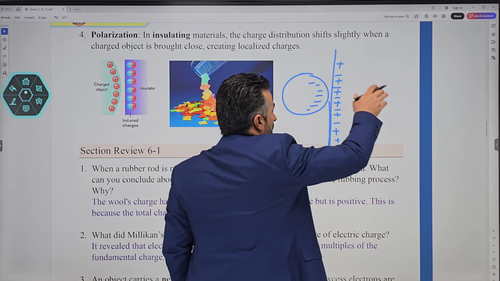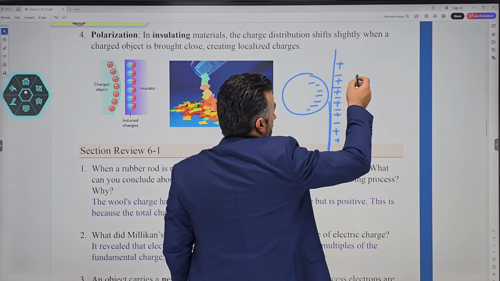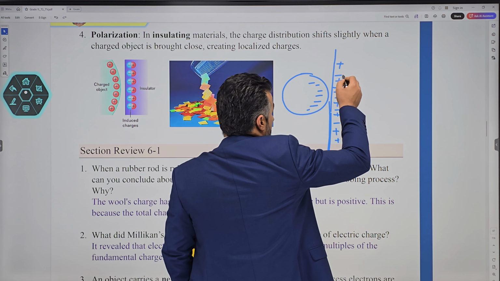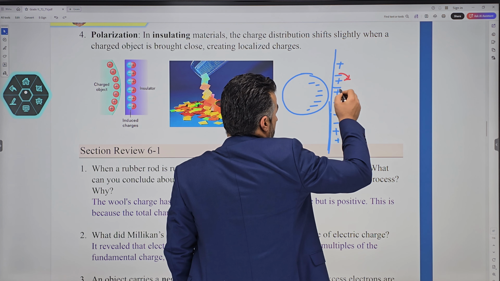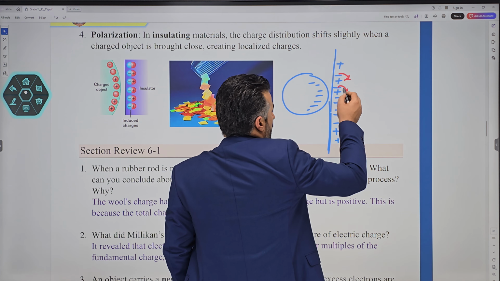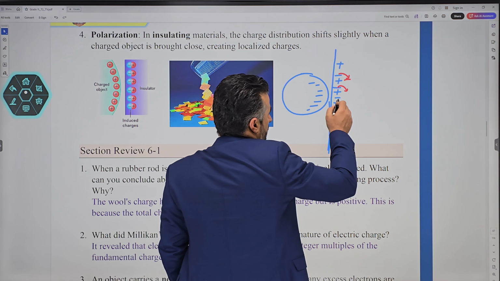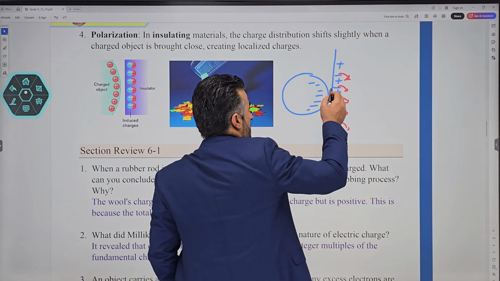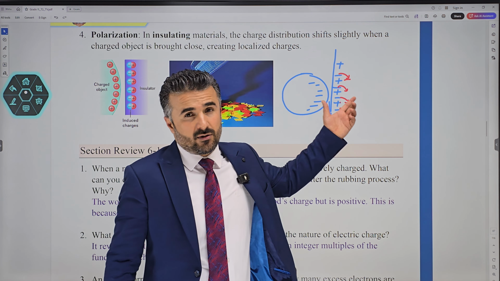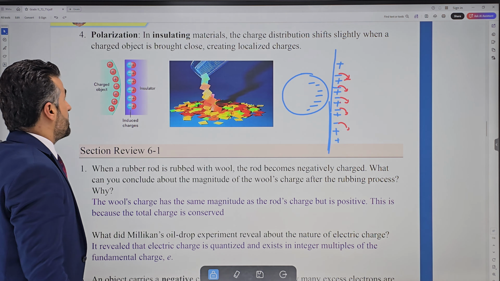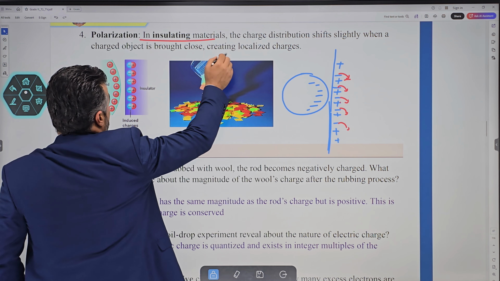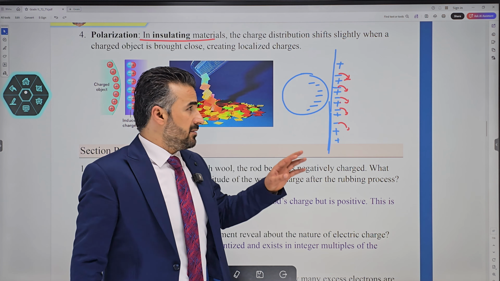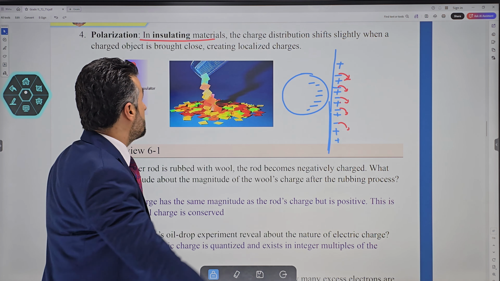The charges cannot move in an insulator. But we know that positive and negative attract, so they will only swap themselves a little. They can only, for example, move a little, almost like shift or swap, so that now positives are closer. So now there is an attraction between positive and negative. This process is called polarization. What is polarization? It happens in insulating material. Induction happens only if the sphere is a conductor, but polarization happens in insulating materials.